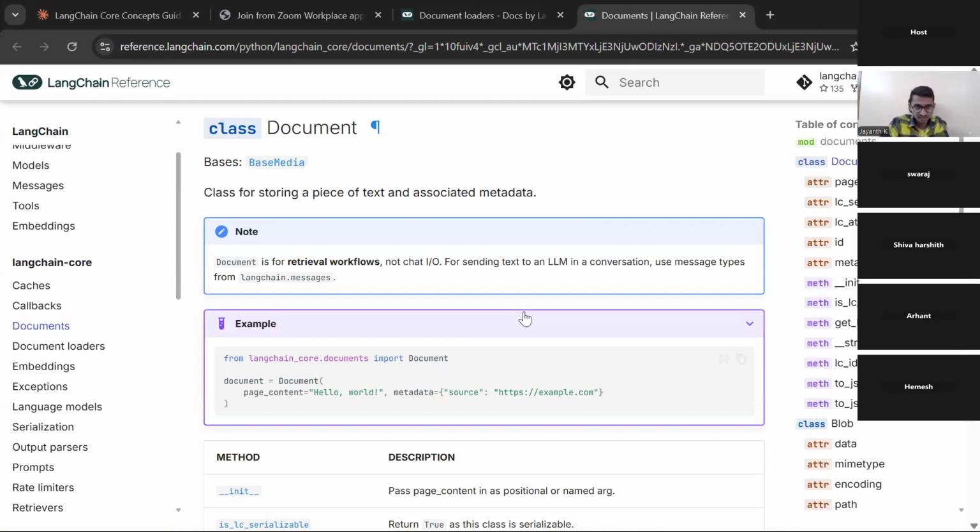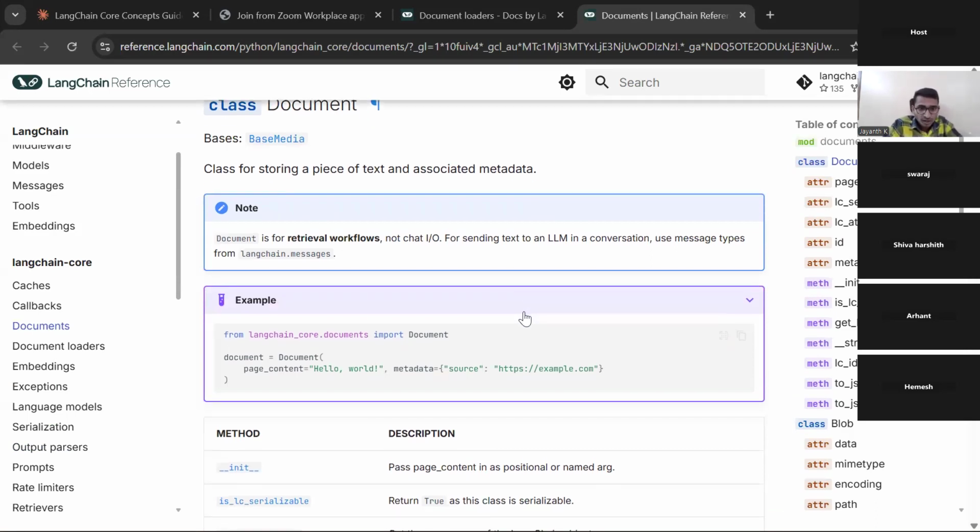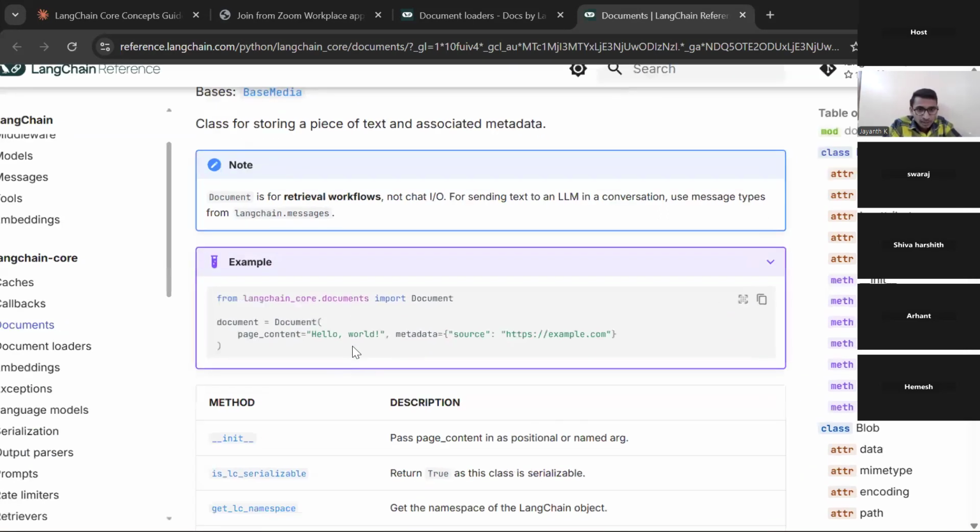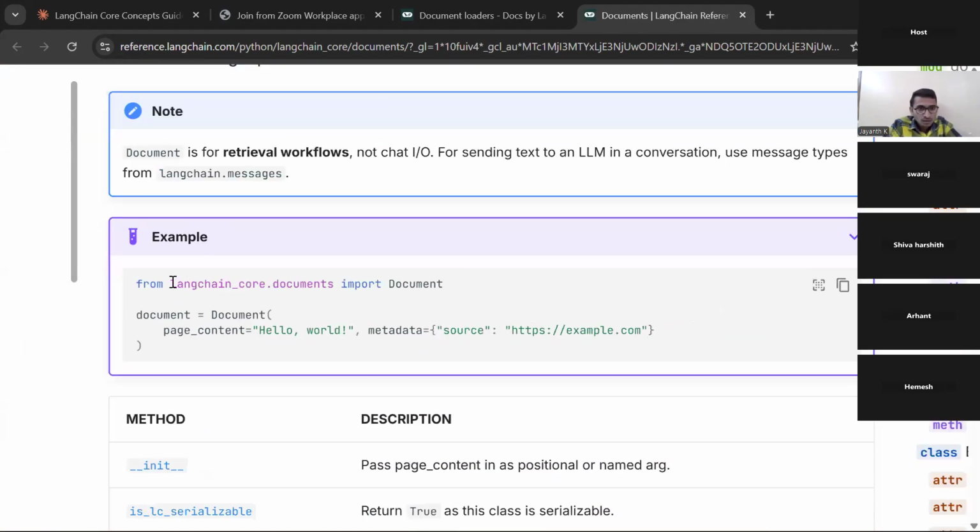This is a data structure that Langchain is using. What does it contain? It contains two parameters. You see here, langchain core, documents. You will be having this document class, right? In this document, you have page content. Whatever, you have a PDF, you have to extract that first, right?